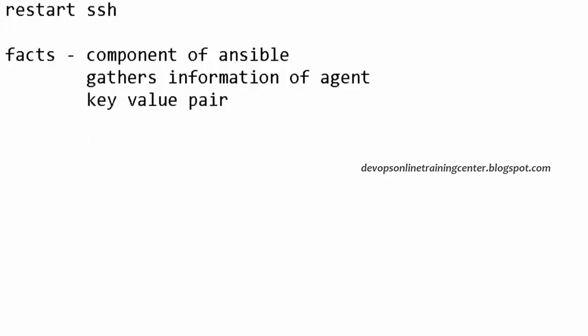This facts gathering we can disable also. Every time we execute a playbook, facts will collect the data. If we disable it, it will not collect. There is a variable called gather_facts. By default, it is set to yes. If we set it to no, it will not collect the facts. So basically gather facts is nothing but collecting the information about the system.